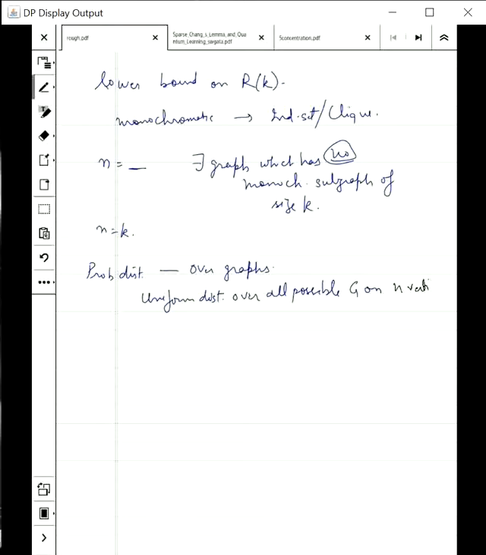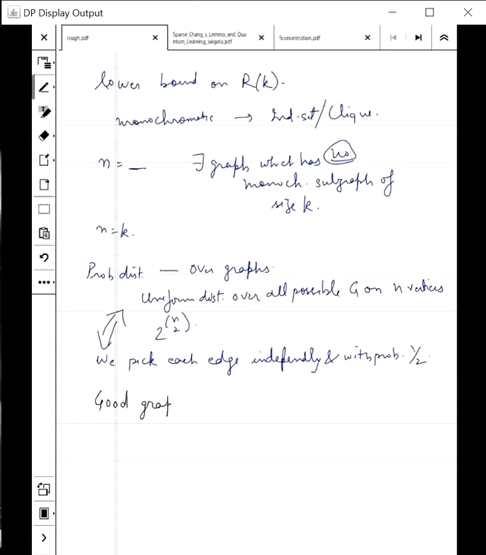How many such graphs are there? 2 to the n choose 2. An equivalent way to say it is that we pick each edge independently and with probability half. Under such a probability distribution, we want to show the existence of a good graph. What is a good graph? One that does not have a k size monochromatic subgraph.